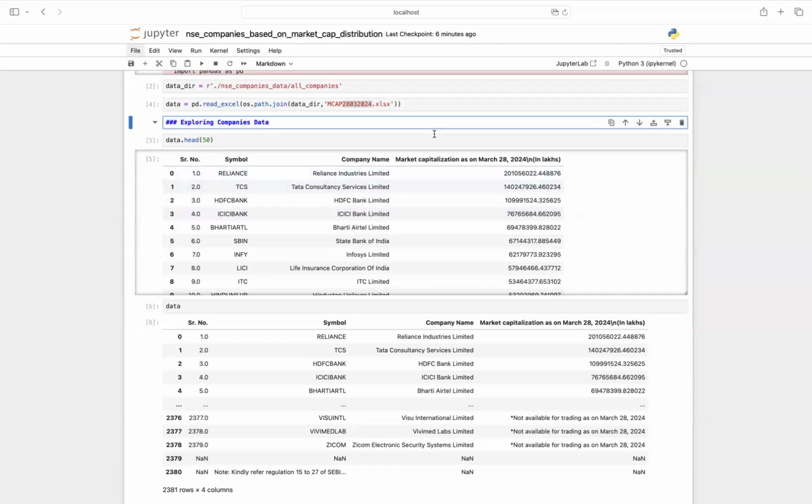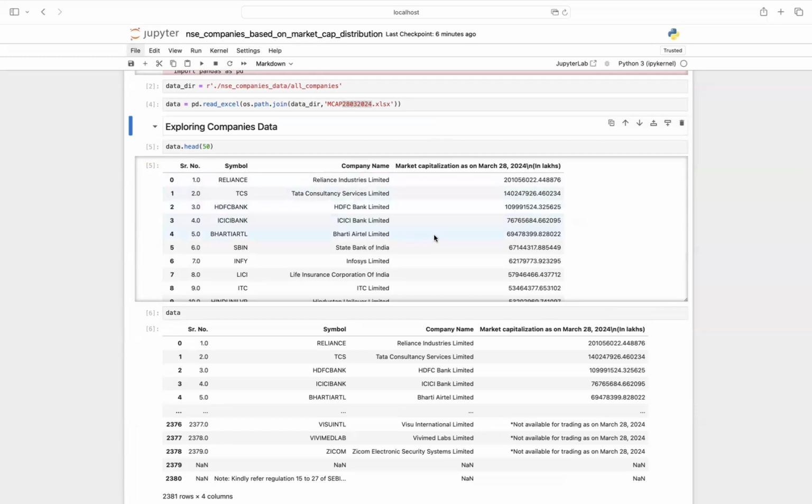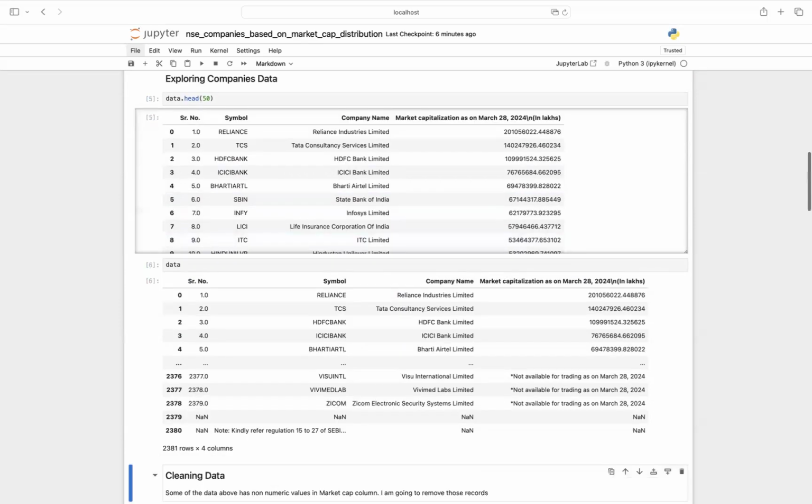data contain all the companies ordered in descending order of market capitalization. That means the biggest company is at the top, which is Reliance, followed by TCS, HDFC Bank, and ICICI Bank.